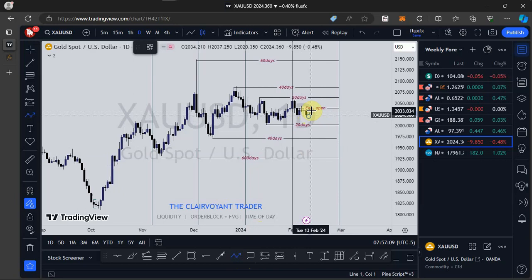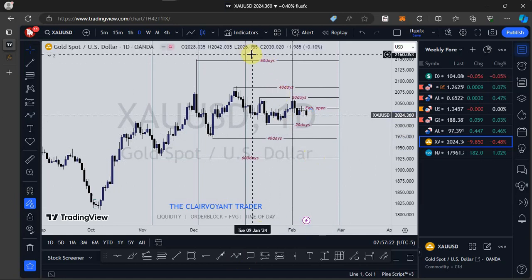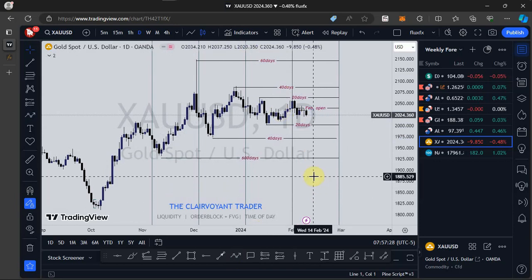lower swing high formation. Then we see a push to the downside, taking out the previous 20-day low and then the previous 40-day low as well, as well as the previous 60-day low for the long-term basis. So going into next week, I'm expecting to see bearish price action on gold. That is my expectation so far as gold is concerned. Let's go to what's happening on NASDAQ.